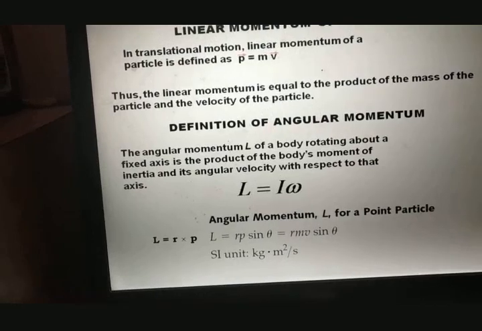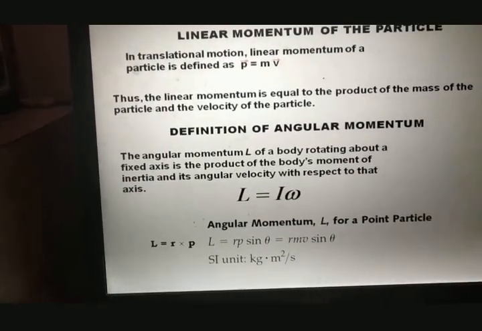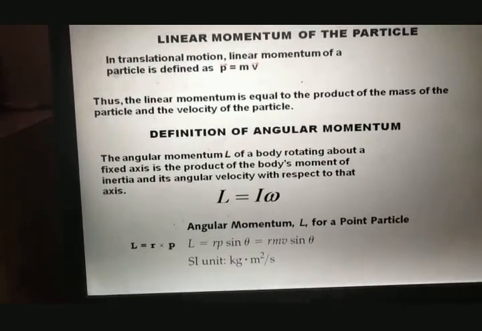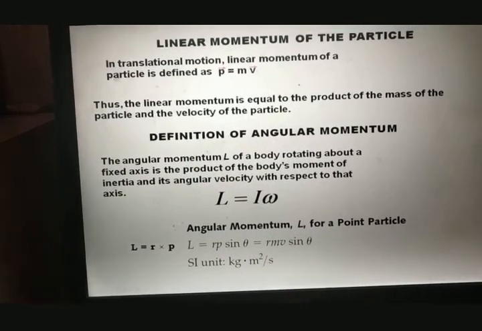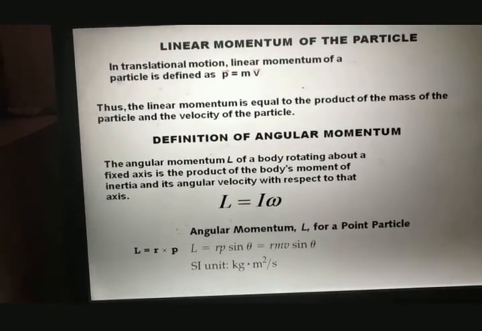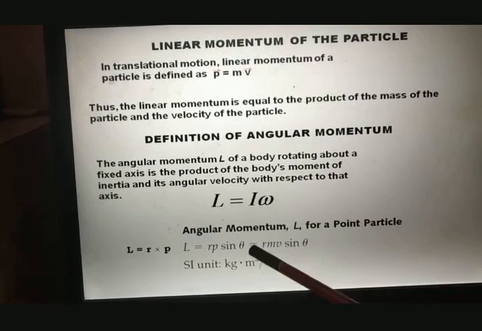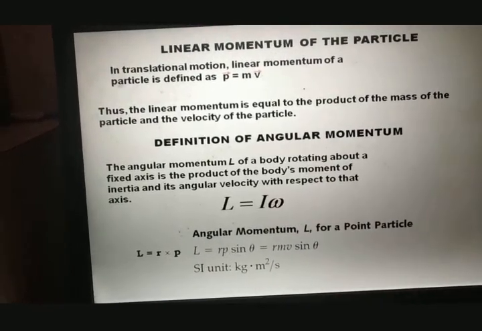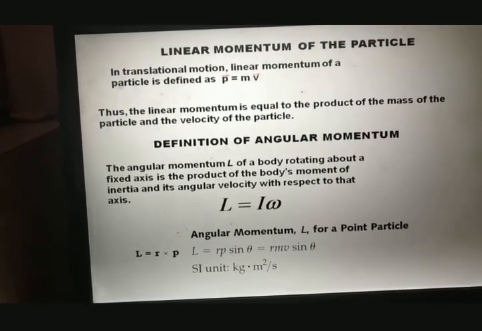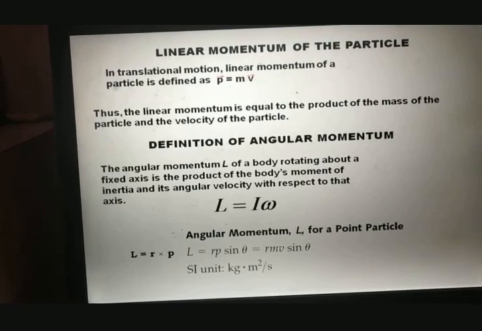As I told you, angular momentum is a vector quantity, so it has magnitude as well as direction. The magnitude is given by r p sin θ, and now let us see how to give the direction of angular momentum.